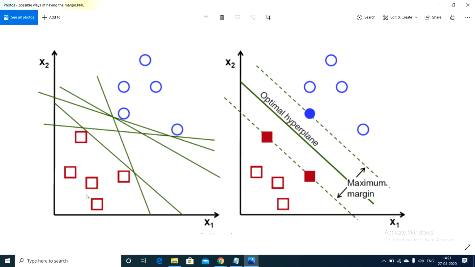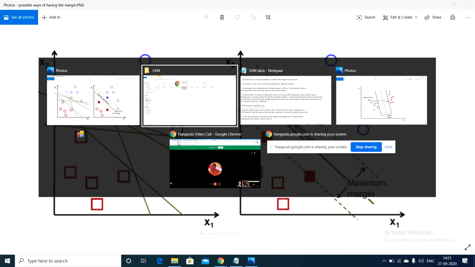Here we are drawing an infinite number of hyperplanes between the two classes. We can draw any number of them, because I can draw a line in this way, in this way, in this way. So what is our agenda in this supervised machine learning